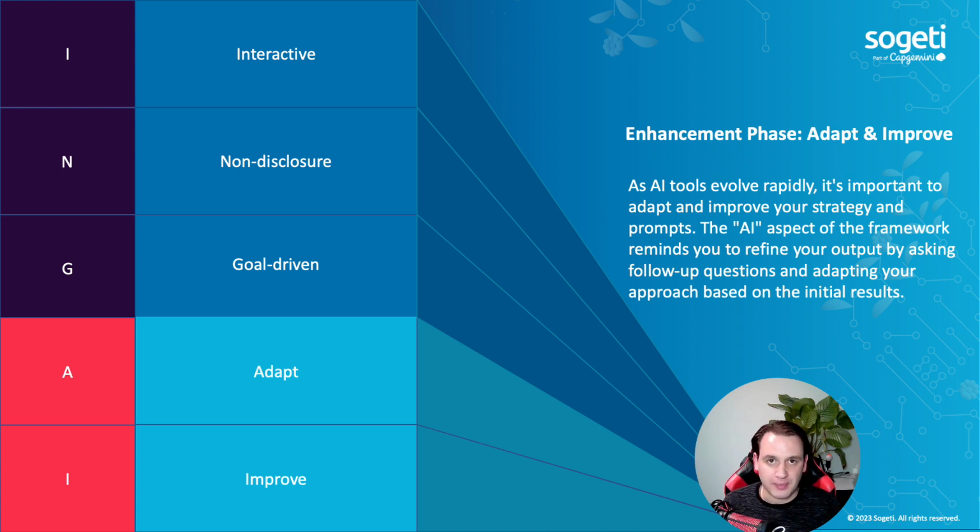But there is one more thing. Generative AI is expanding very fast, so it could be very useful to check some new plugins or new ways of working with those kinds of tools. So also adapt and improve your prompting strategy to make sure you're aware of what other people bring to you that you can use to speed up your productivity. So now we reach our goal, and we are done with this framework. Let's get to an example of how a prompt like that will look.